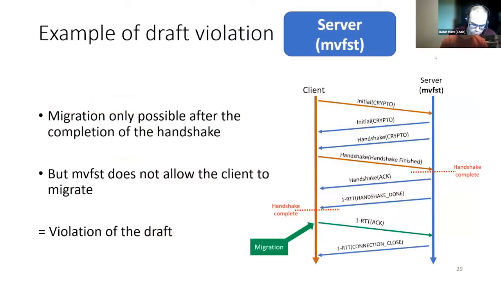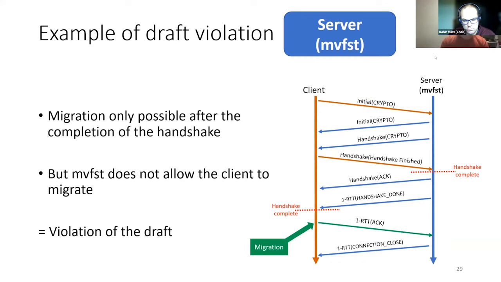We found one problem involving connection migration in the MVFST implementation. It considers the connection migration as invalid when we start the migration just after sending the handshake done frame. Note that the disable active migration transport parameter is not set. According to the RFC, the migration for the client is allowed only when the handshake has been reported complete. This happens when the server sends the handshake done frame and is represented in the red dotted line.